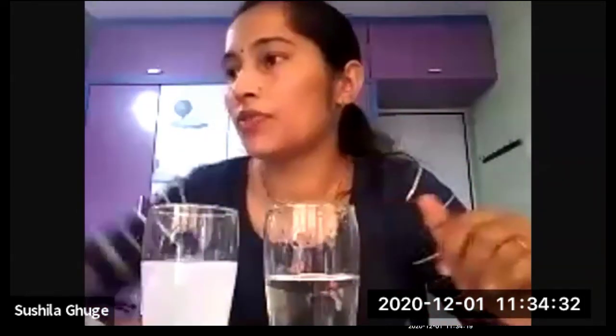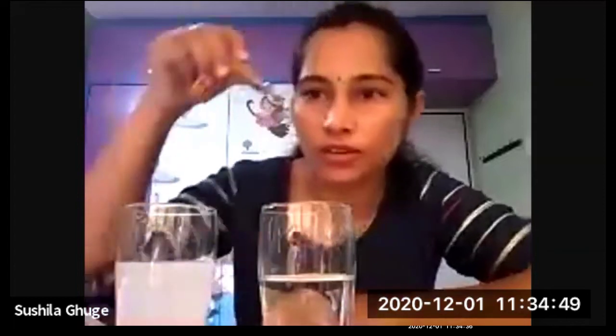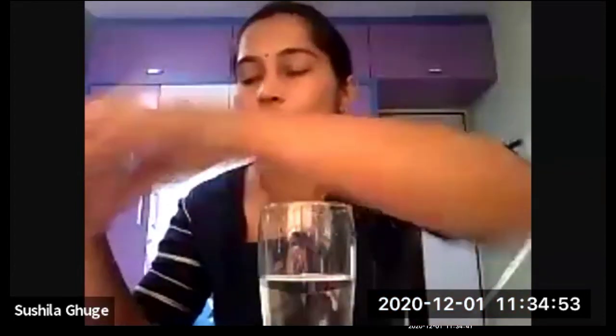You can see the difference. This is plain water and this is turbid water. In this water, I added some drops of milk. Now see, I have this laser pointer.